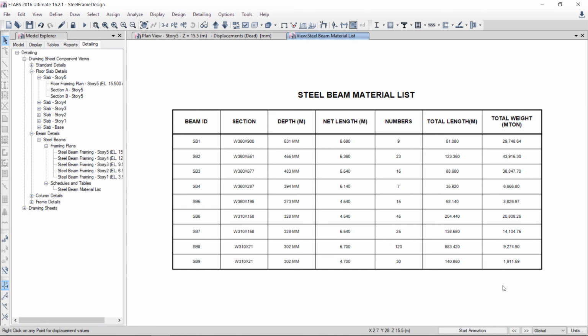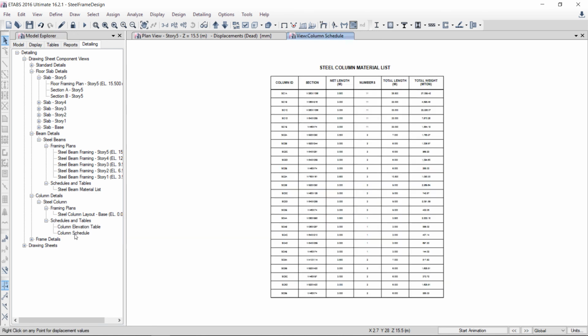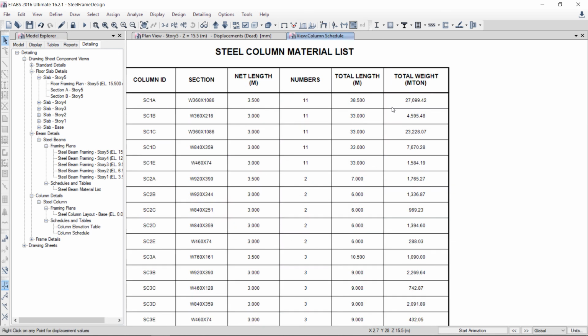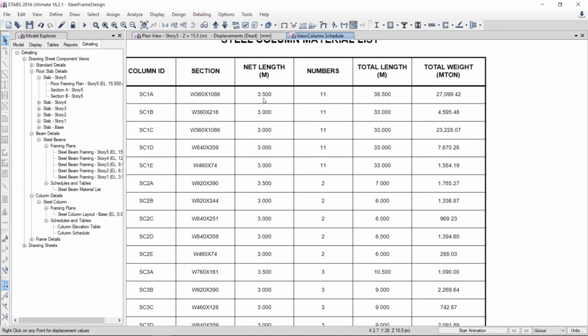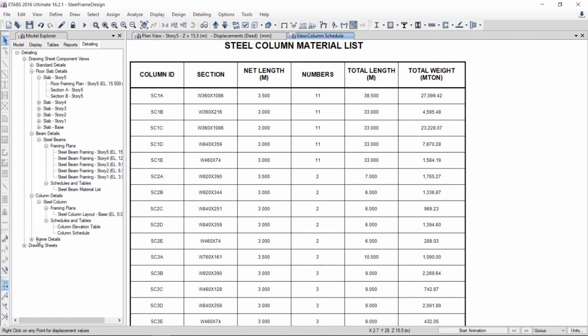So that's the steel schedule, meaning BOQ, bill of quantity. Similarly in column, framing plans, sections, here is the column schedule. So that much steel is required, number of members, length of members, frame views. So that's how you can see in detail the detailing generated by ETABS.